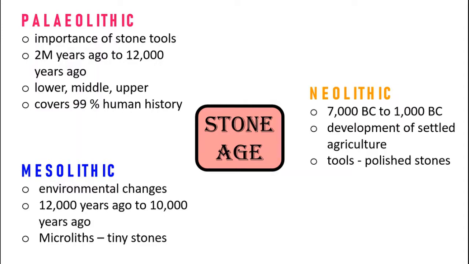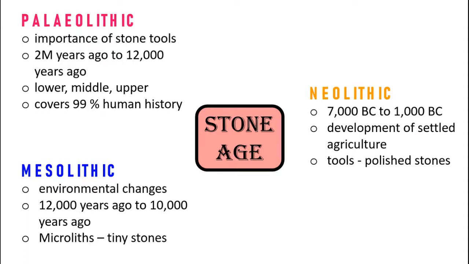Next, the newest age is the Neolithic age. It began from 7,000 BC and lasted to 1,000 BC. In this age, people were quite developed, gained much knowledge regarding agriculture, and started settled agriculture. The tools they used in this age were polished. Before, in the Paleolithic or Mesolithic ages, people used stones without polishing them, but in the Neolithic age they started polishing stones for making various tools. So that's all for the Stone Age.